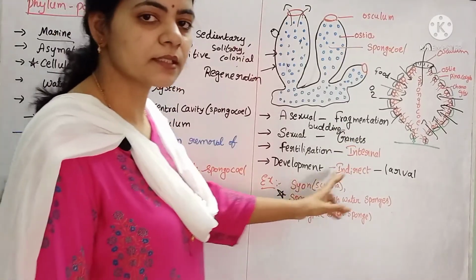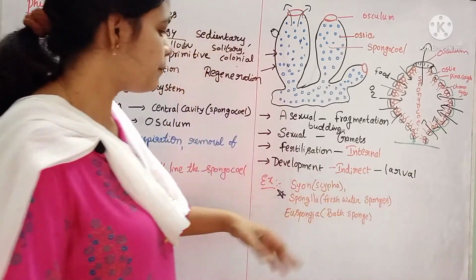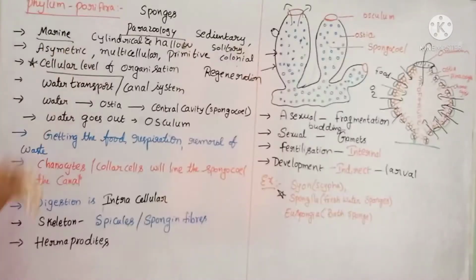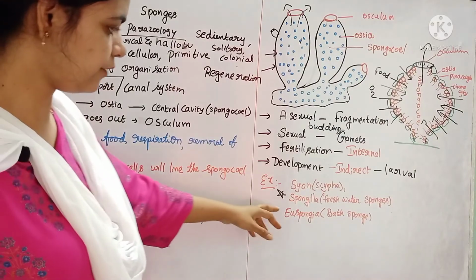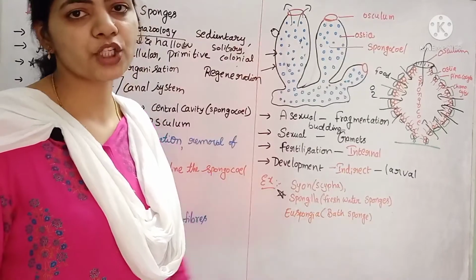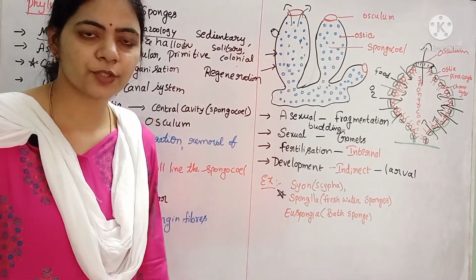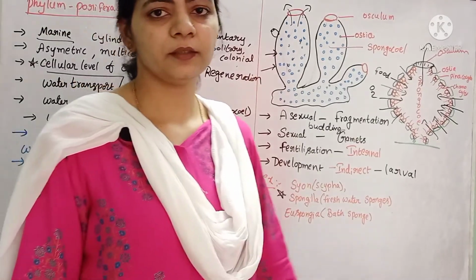The development is indirect development. There may be a larval stage present. Examples for these poriferans are Scypha, Spongilla, which is commonly called freshwater sponge, and Euspongia, also called bath sponge. So this is about Porifera.